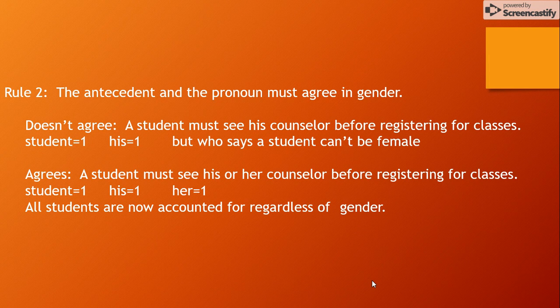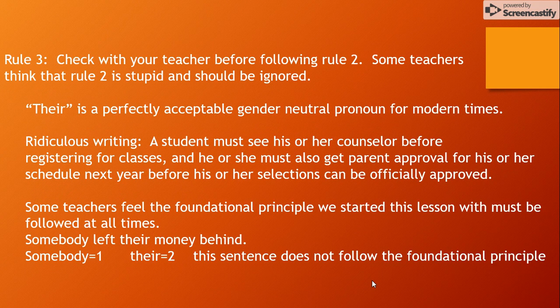And that word or lets me know that I'm still dealing with one, but now my sentence is much more gender appropriate. That said, rule number 3 basically says check with your teacher before following rule number 2. Some teachers think that rule number 2 is stupid because it leads to a lot of confusion. For instance, you might end up having to write a sentence like this: a student must see his or her counselor before registering for classes, and he or she must also get parent approval for his or her schedule next year before his or her selections can be official.